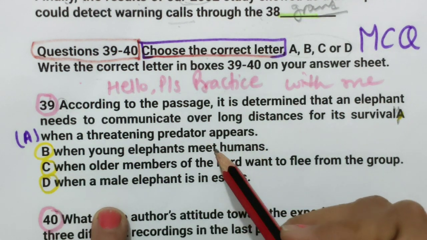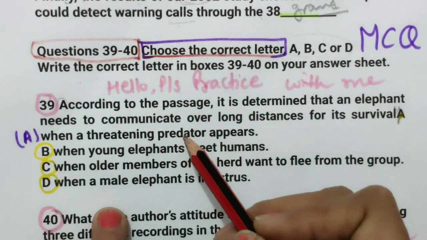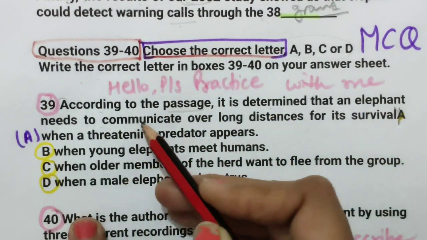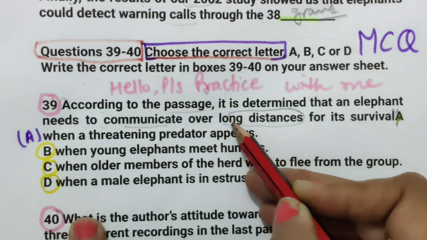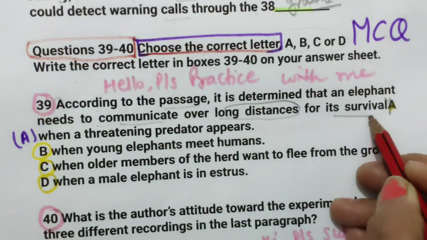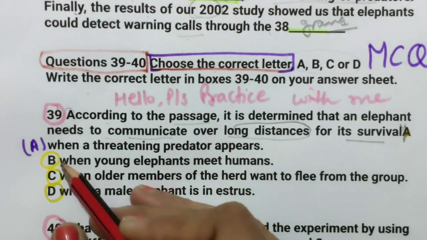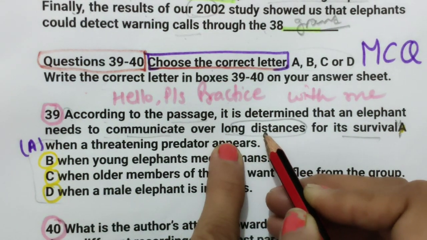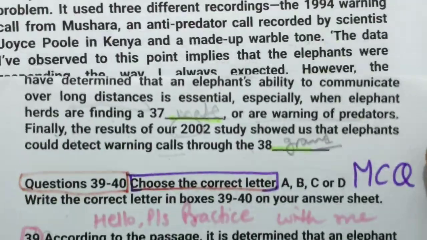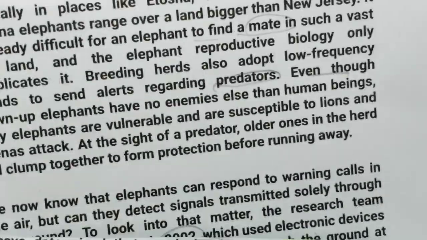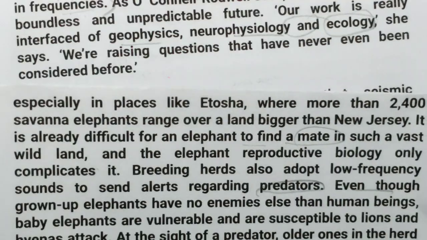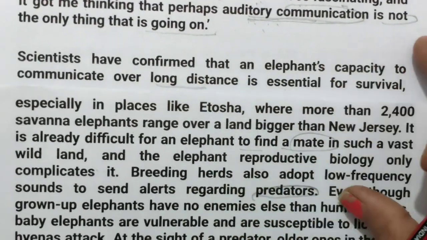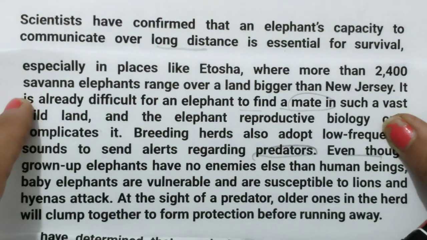Okay, so how to do a multiple choice question in IELTS reading? It's important you should know the strategy. According to the passage, it is determined that an elephant needs to communicate over long distance. So we know they were talking about long distance for its survival. We will not read the options, don't read them. Let's go to this location, long distance. So we have just read long distance in the paragraph, somewhere. Long distance is here. We have just finished this location, this word.